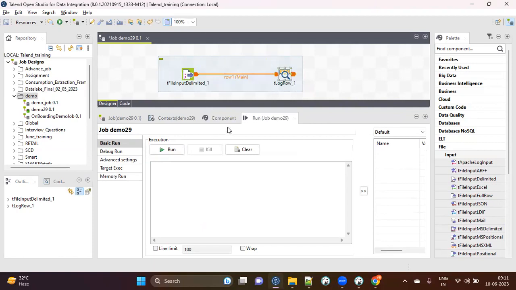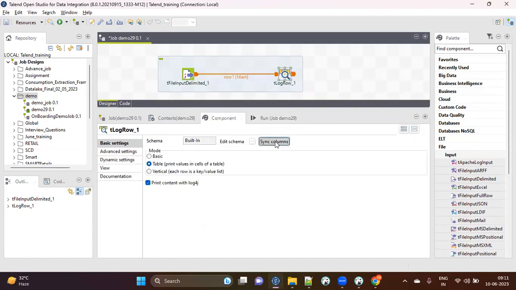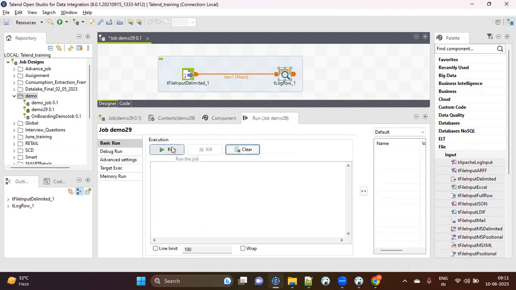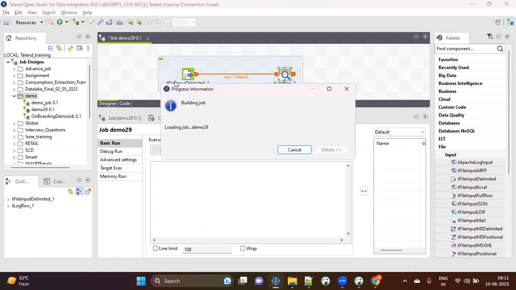That's it. Here I'll just go ahead and do sync columns. Here I've used the table view. Now if I run this job, it is going to take the data from my file, give me the number of rows that are present here, and print the output here on the console.